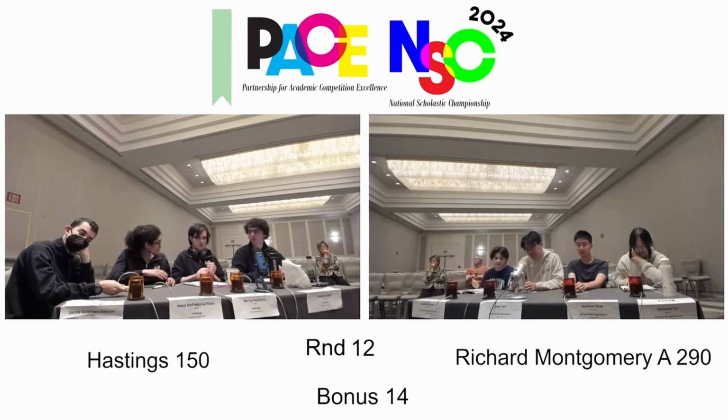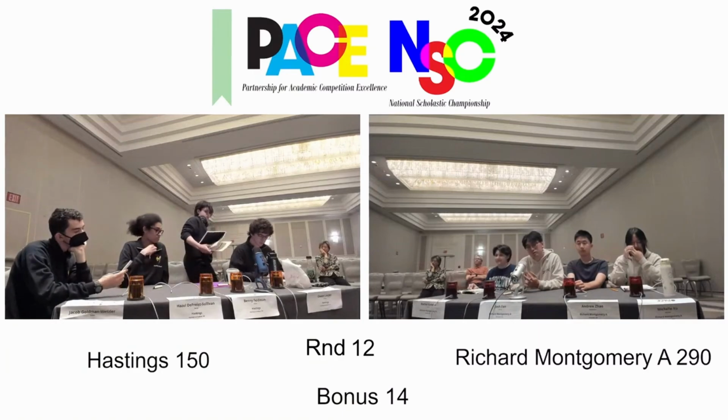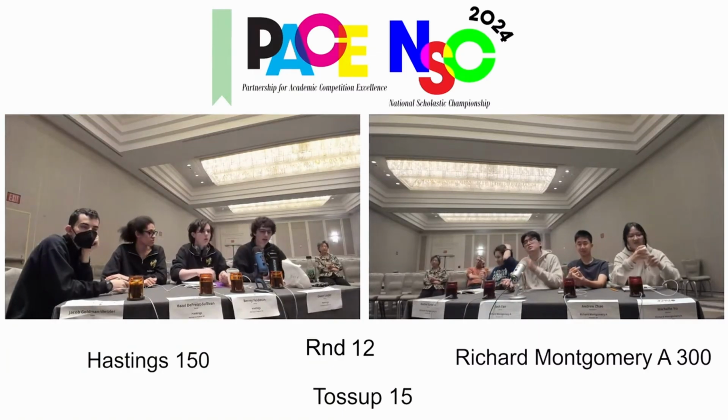Timeout. Okay. We are going into question 15. The score is Montgomery 300, Hastings 150. Let's go.